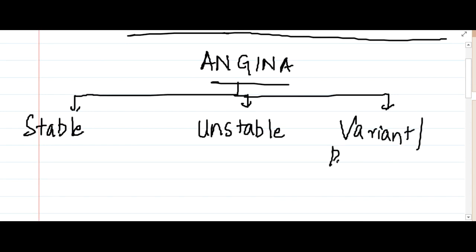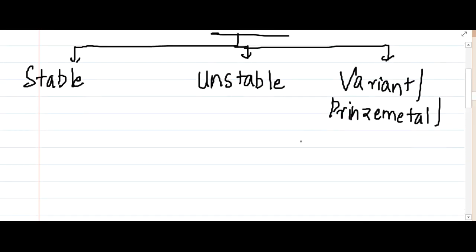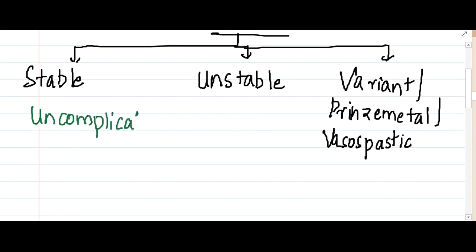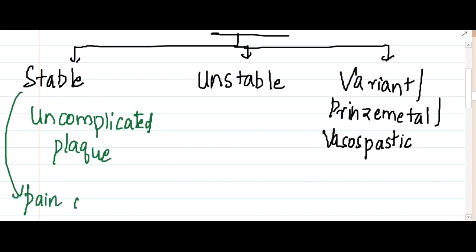call it Prinzmetal angina, or we can also call it vasospastic angina. Okay, variant angina, Prinzmetal angina, and vasospastic angina. Stable angina occurs whenever an uncomplicated plaque is present. Here the pain is seen only when the patient exerts, that is, on walking stairs or on doing some physical exercise. He has pain on exertion.